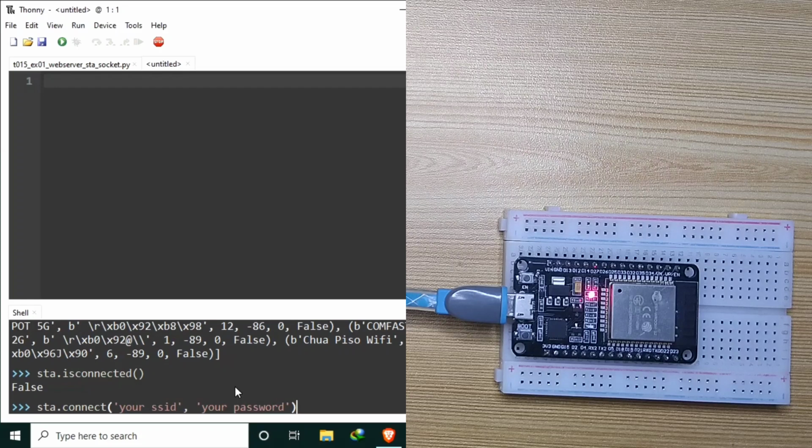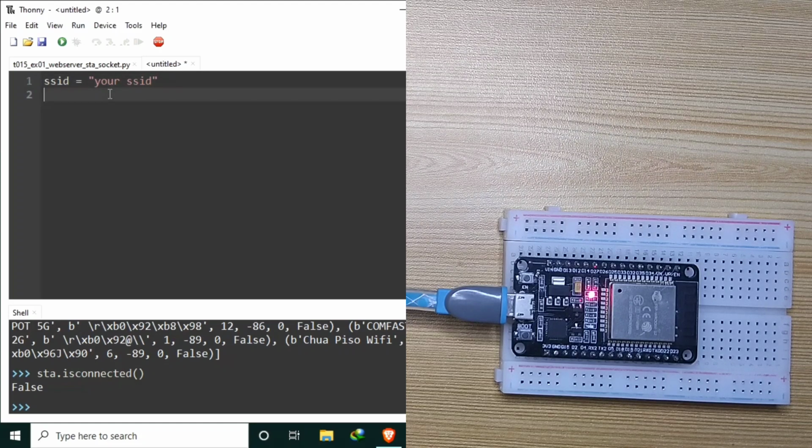I will not be typing my Wi-Fi credentials here for security purposes. What I would do is I will create another Python file and I will save it in the root directory of the MicroPython device. I will type here SSID is equal to your SSID. This is the name of your Wi-Fi router.